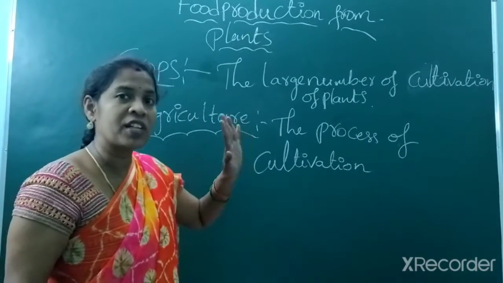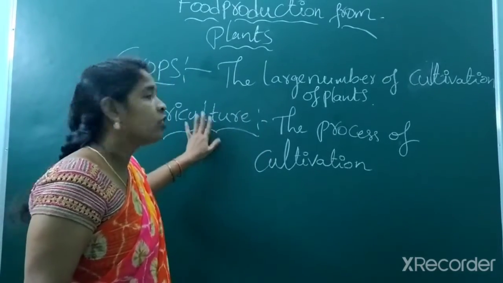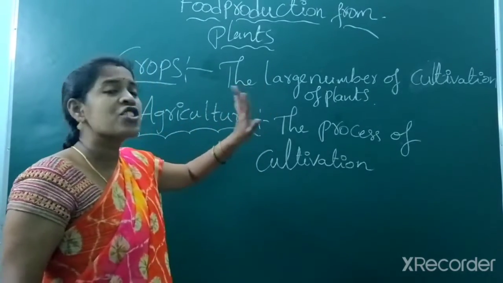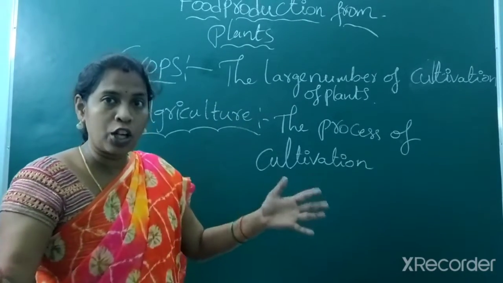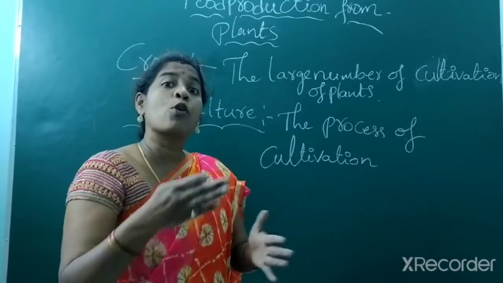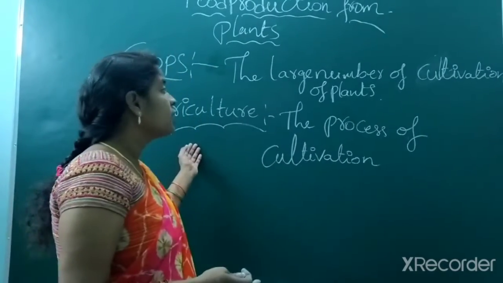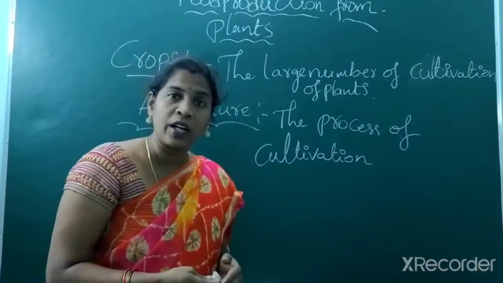You have to know the difference between crop and agriculture. Crop is a large number of plants where we grow. The plants are the crop, and the process of cultivation is called agriculture. So then, what crops are cultivated?